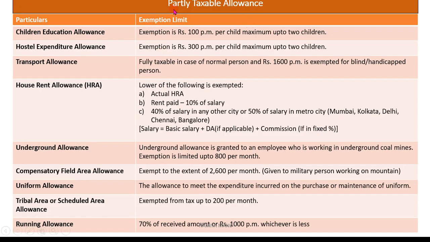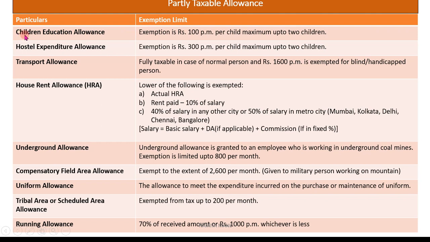Now next is partly taxable allowances. Partly taxable allowances means some part is free from tax. Which are those partly taxable allowances? The following are the partly taxable allowances, with particulars and exempted limit. Exempted limit means some part of these allowances is free from tax.